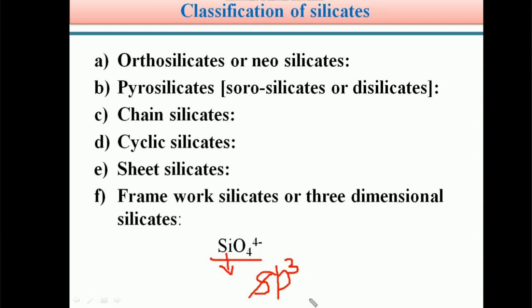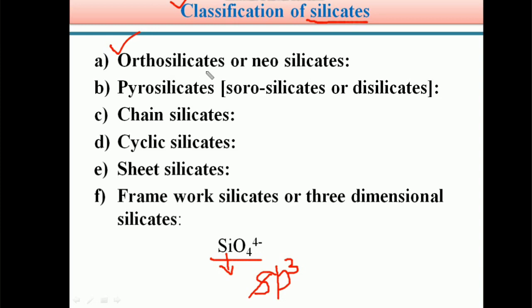Students, based on the structural arrangement and the number of oxygen atoms shared between the adjacent silicon atoms, silicates are classified into different types. So what are those? We can see in detail. The first type is orthosilicates.